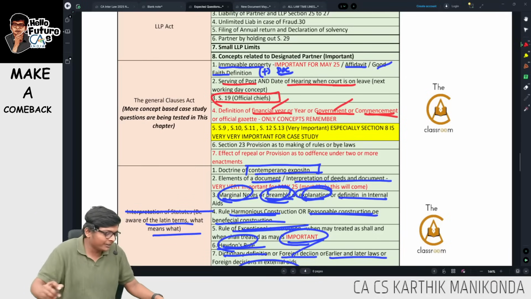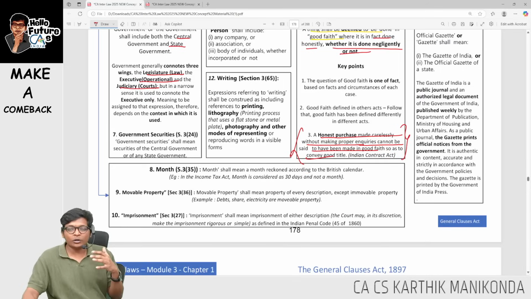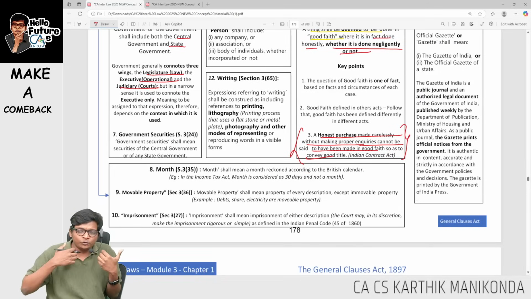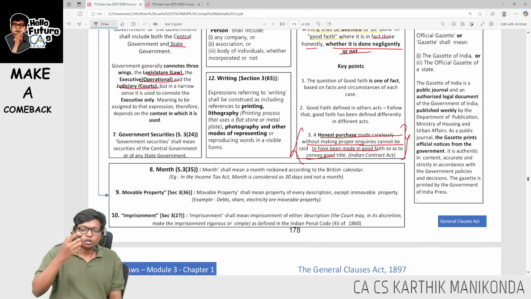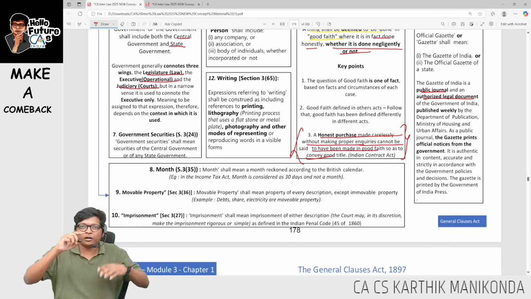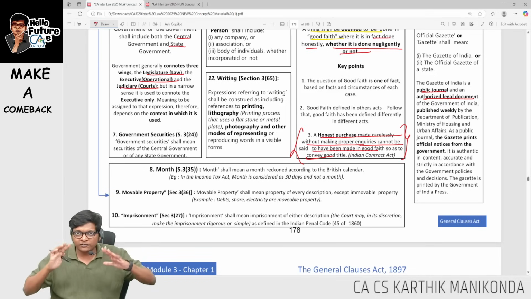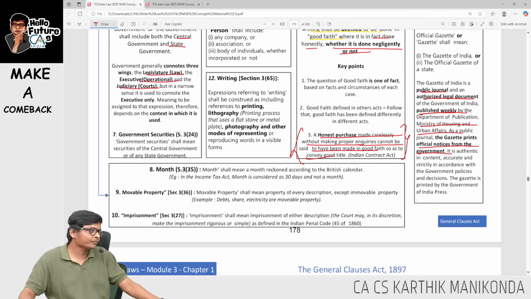What do you mean by commencement and official gazette? First, official gazette. Like how today you have Instagram where you put updates, in those days official news came in the official gazette. Today also it comes in the official gazette; not many people are aware. So it's basically a public journal, an authorized legal document by the government, where all the official updates of the government come. It is published weekly by official notice. By which department is it published, sir? The Ministry of Housing and Urban Affairs.